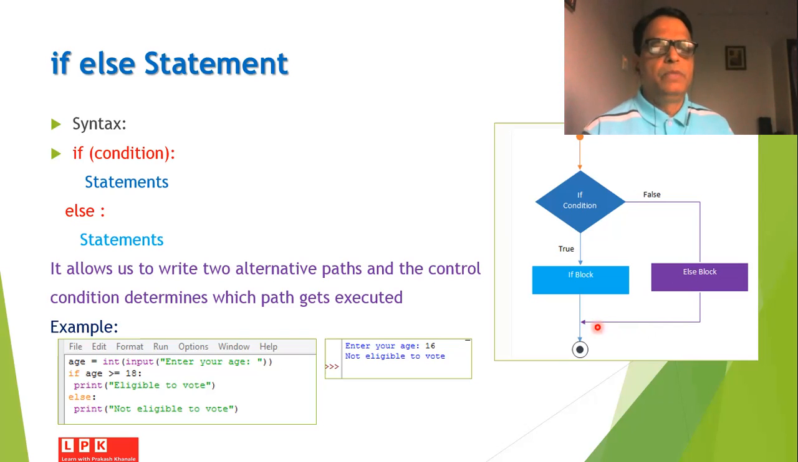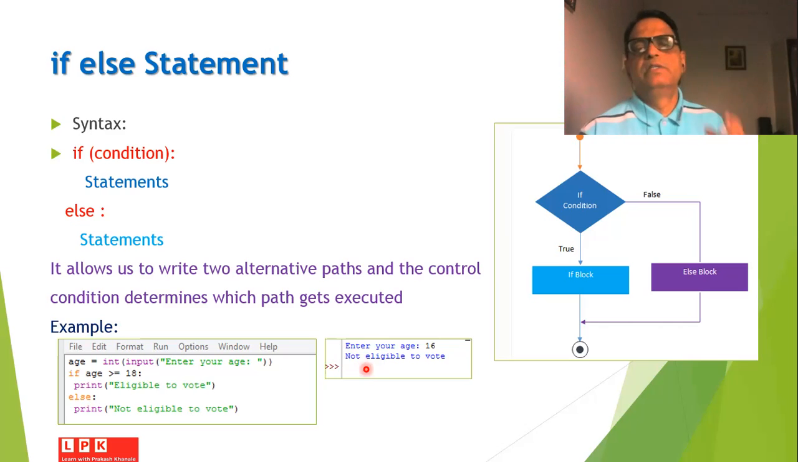So for example, if I write a small code, age is equal to integer input, enter your age, and if age is greater than or equal to 18, colon, we will print the message eligible to vote, else colon, we will print the message not eligible to vote. If I execute this part of the program in my Python environment, then on the screen you will get the message enter your age. If I enter the age 16, then I will get the message not eligible to vote.